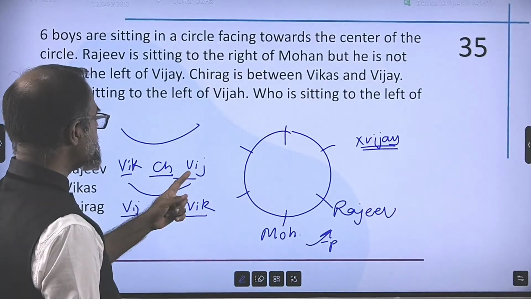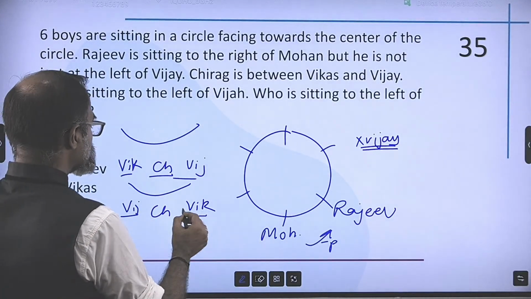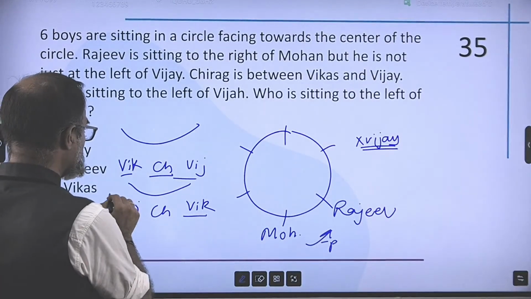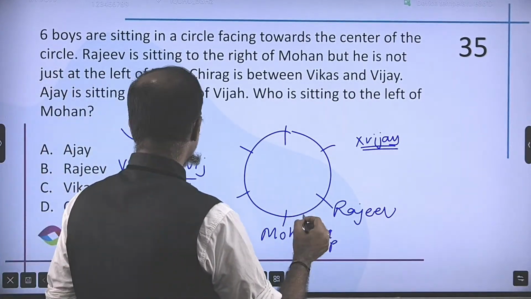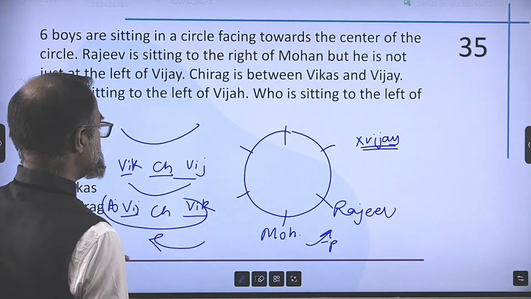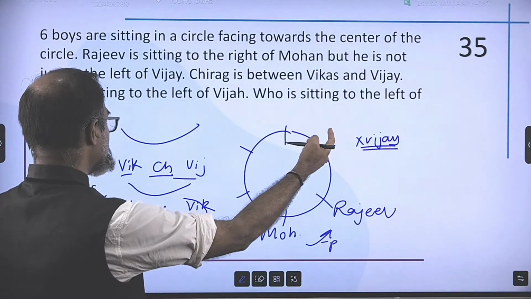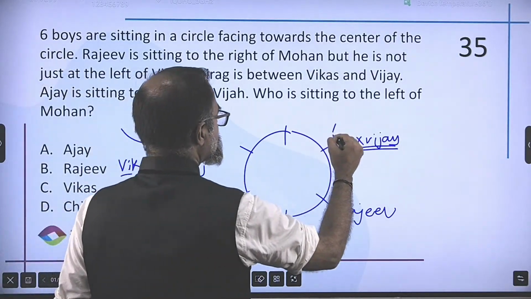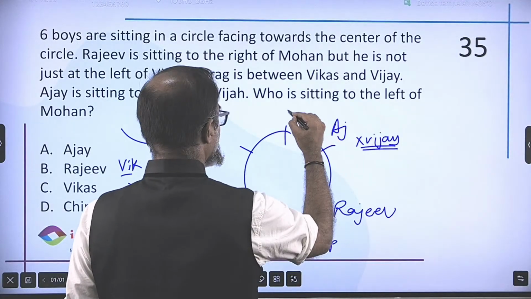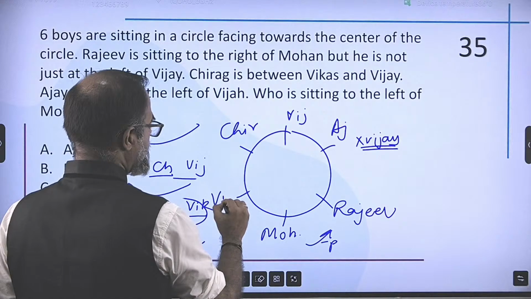If Ajay is sitting to the left of Vijay, I cannot have this arrangement, right? So in the circle, I have to go like this. That means I have to place Ajay, then Vijay, then Chirag, then Vikas. So this could be Ajay, Vijay, Chirag, and Vikas.